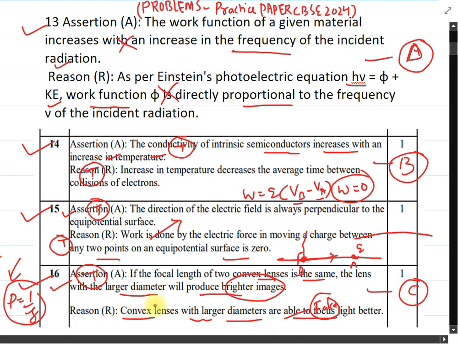So these are the problems given in the latest practice paper of CBSE 2024.